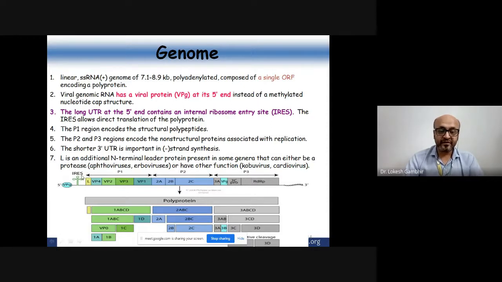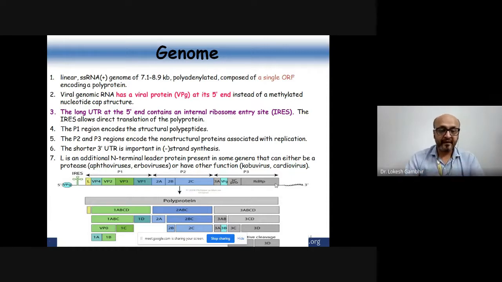And if you see closely, you will see there is a UTR, untranslated region, at the 3' end, and there is an untranslated region at the 5' end. At the 5' end, there is IRES, which is a secondary structure again. And this IRES is nothing but the internal ribosome entry site, which will allow the direct recognition of this mRNA by the ribosome. The ribosome can directly bind to the mRNA and can channelize the synthesis of the polypeptide. Whereas the 3' UTR is very much essential when we will be talking about the replication part.